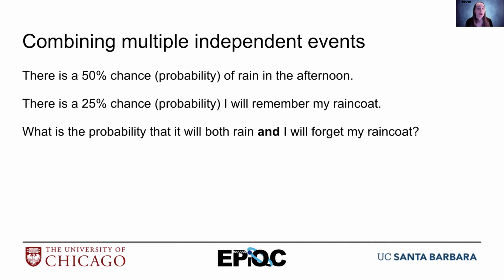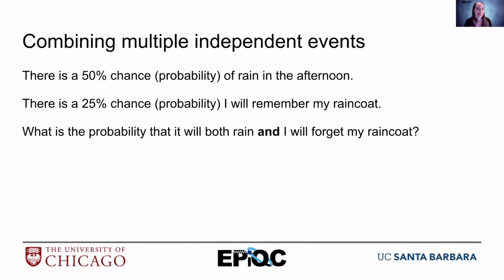Okay. So there's a second really important thing about probability for quantum computing, which is that if I have two independent events with their own independent probability, I need to be able to calculate the probability of both events happening, both events not happening, the first event happening but the second event not, or the first event not happening and the second event happening. So I need to be able to take the probabilities associated with independent events and combine them to be a probability of certain combinations of those multiple events.